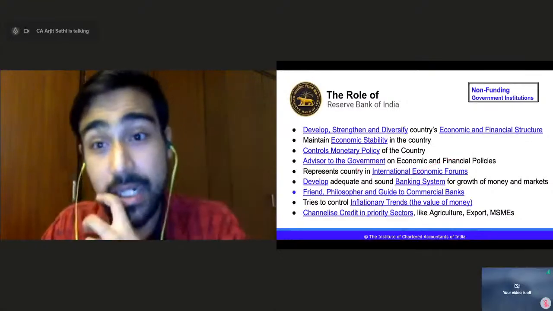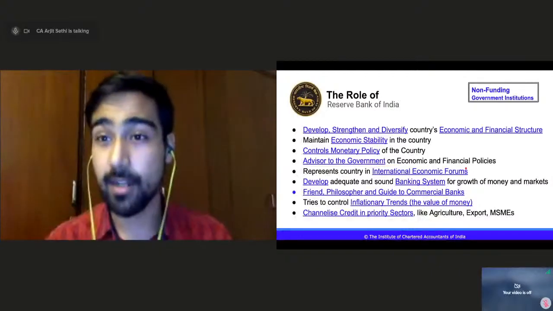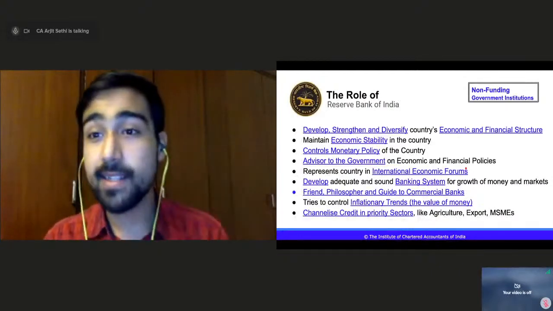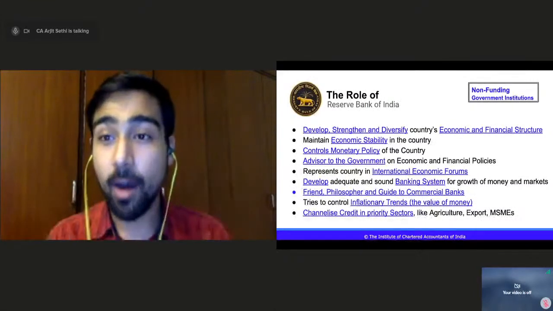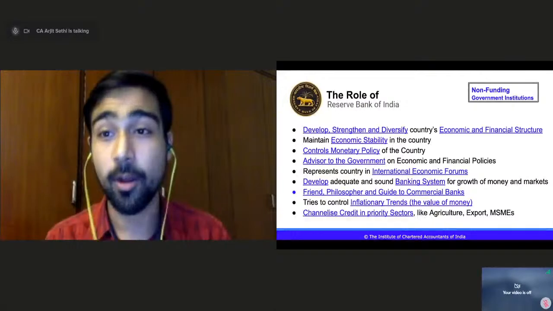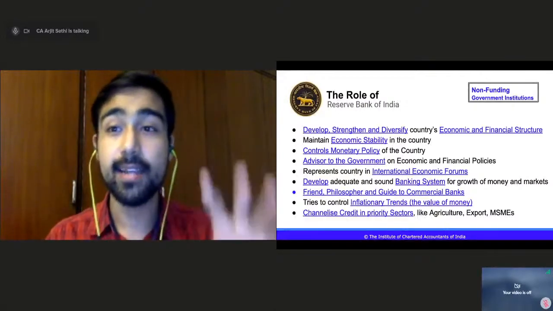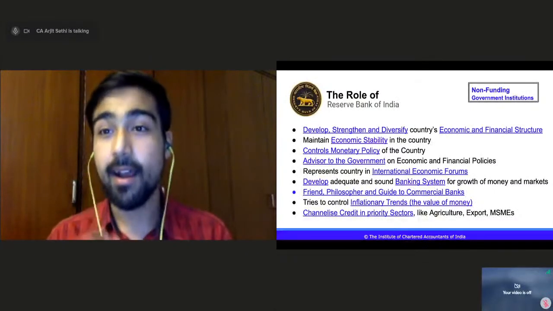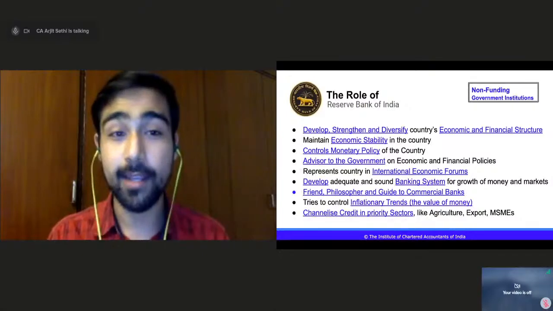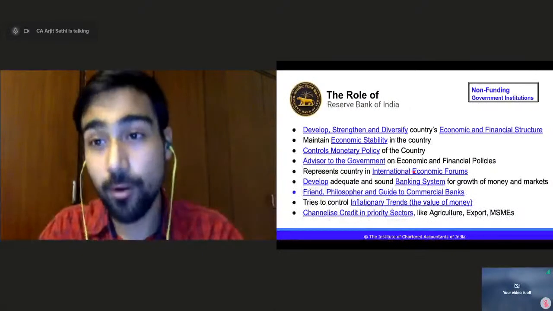Fifth, it represents the country in international economic forums. On the world level, when there are discussions on economy, on money, on how your country is doing on the monetary and economic side, RBI goes and represents the country. You will see the RBI governor going and discussing on panels how India is doing, what India is doing, right? So it represents the country in international economic forums.